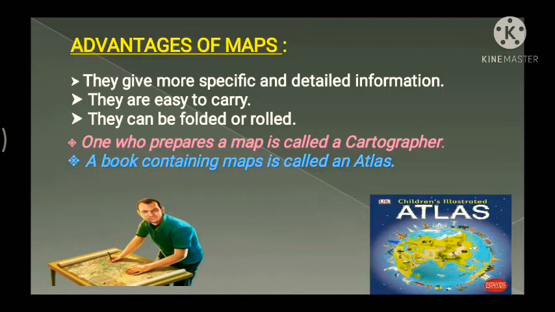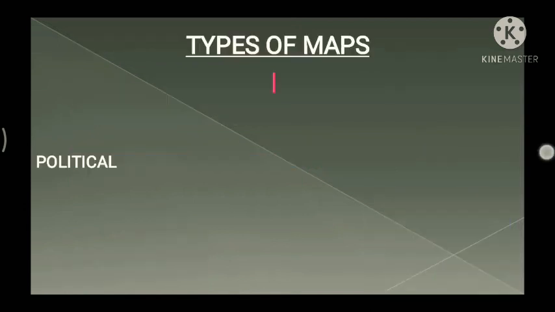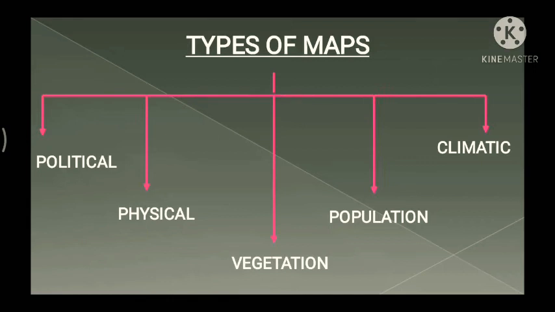Now children, when we talk about these maps, there are different types of maps on the basis of information provided. All these maps are classified into the following categories. Firstly, we have the political map, then the physical map, next the vegetation map, then the population map, and lastly the climatic maps. We'll discuss all of it one by one.